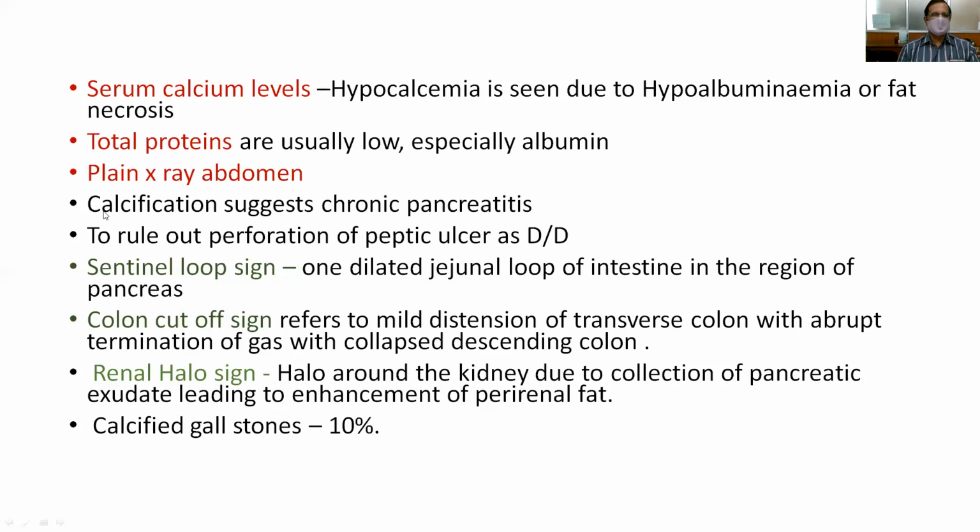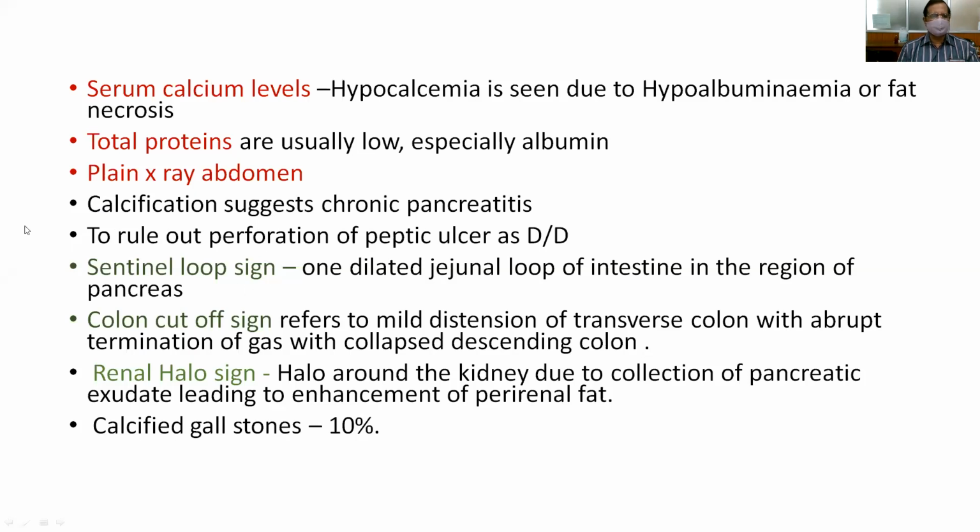So you can see calcification in the upper part of the abdomen, which may suggest chronic pancreatitis with calculi, and it rules out perforation of peptic ulcer because you can see a crescentic air shadow under the right dome of the diaphragm. You must always exclude perforation of peptic ulcer whenever you are diagnosing a case of acute pancreatitis.